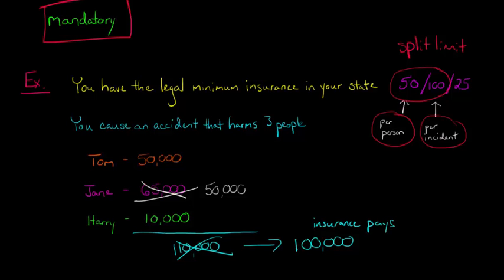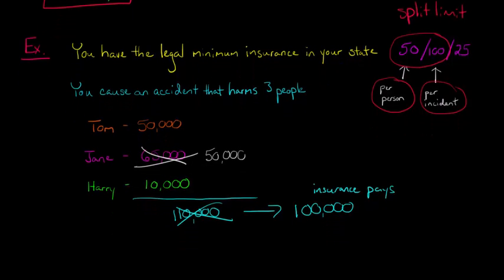Now, let's take a step back for a moment and think of the actual damages you caused. The actual damages you caused were the $50,000 plus the $65,000 plus the $10,000. If you add those numbers up, you actually get $125,000. So there's $125,000 in actual damages, and your insurance is paying $100,000 of that.